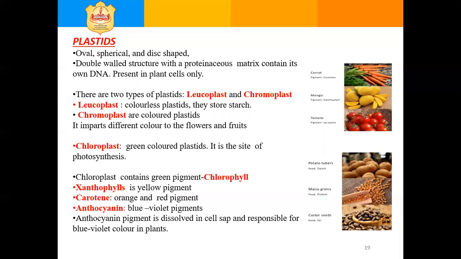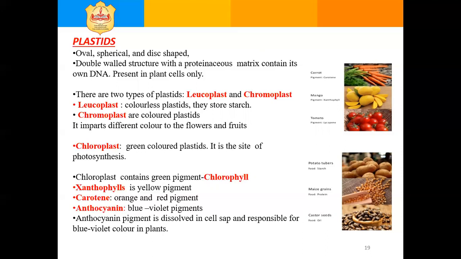They are responsible for different colors found in leaves, fruits, flowers, and vegetables. The green chromoplasts are known as chloroplasts.